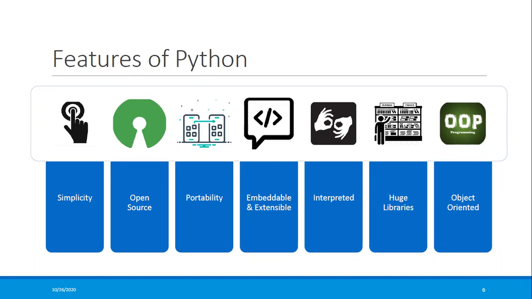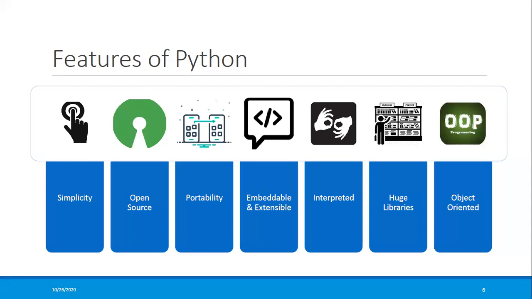The second one is open source. It's open source, so you can download it and make your changes as per your need. The third one is portability. Portability means you can write your code on one machine and ship it to any other one, and whatever runs on your machine will behave the same on the other machine. It's not operating system specific. If I'm writing on Windows, the same thing will work on Mac or Linux.